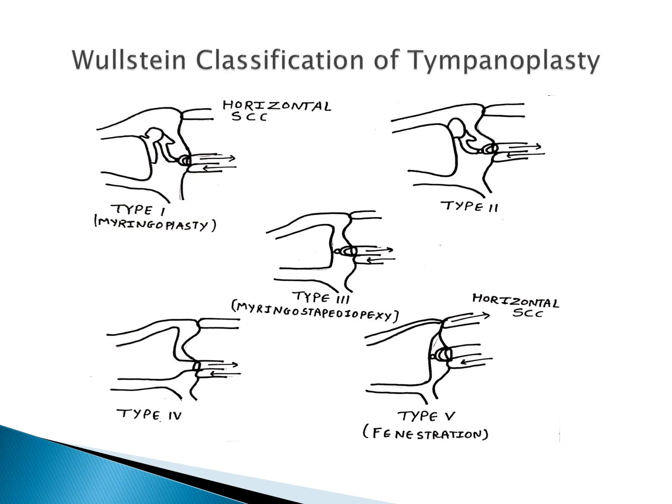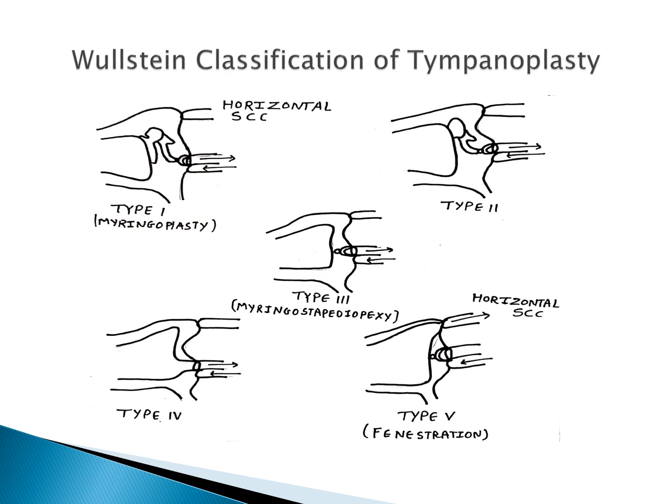Then type 2. Here the ossicular chain is functional, but it is partially necrosed. So here also we only keep the graft material, that is a temporalis fascia graft, over the partially eroded ossicular chain because it is functional. So that is called type 2. Then type 3. Here the malleus is absent and incus is absent because of the disease, so only the stapes is present. So the graft is kept over the superstructure or head of the stapes. That is called type 3.